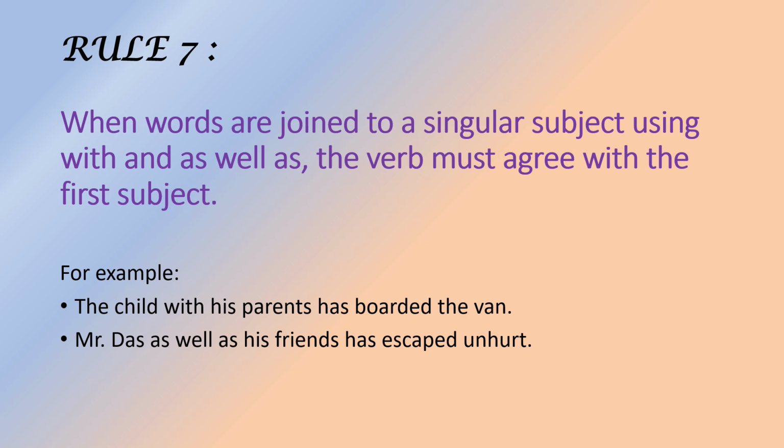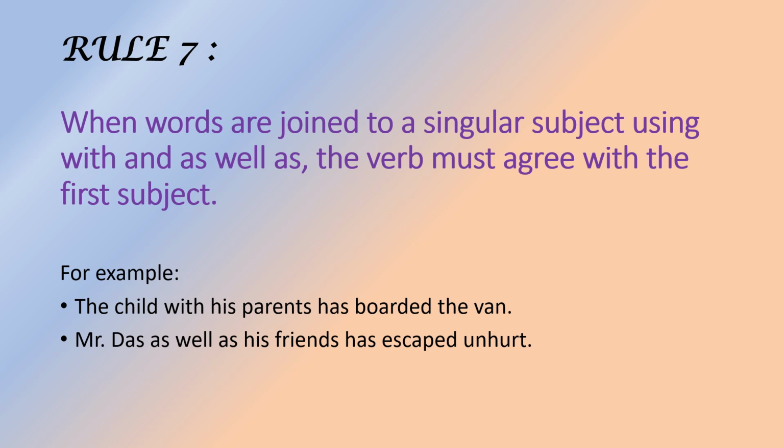Now the next rule is: when words are joined to a singular subject using with and as well as, the verb must agree with the first subject. Let us see with an example. The child with his parents has boarded the van. Here the child is the first subject, so we have used has, and the word with is used in the phrase the child with his parents. So what is the verb here? It is singular, that is, the verb agrees with the first subject.